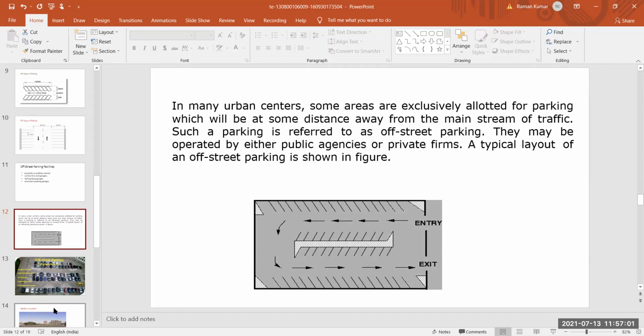A typical layout of off-street parking is as shown in the figure. Basically, if you see here, this is the entry of your vehicle. From this direction your vehicle enters, and someone parks their vehicle here, someone here, someone here. This is the entry of the vehicle. Here also someone parks their vehicle, and this is the exit of this parking system. I think you all see this type of parking system in your life. These are very basic parking facilities.